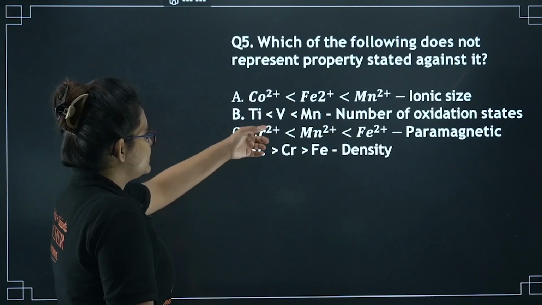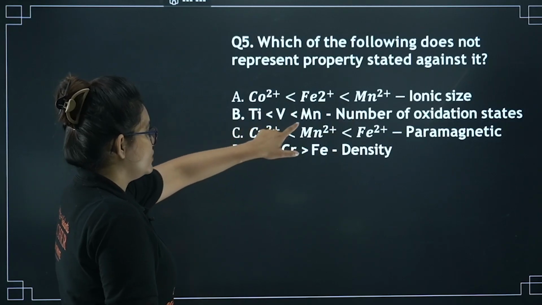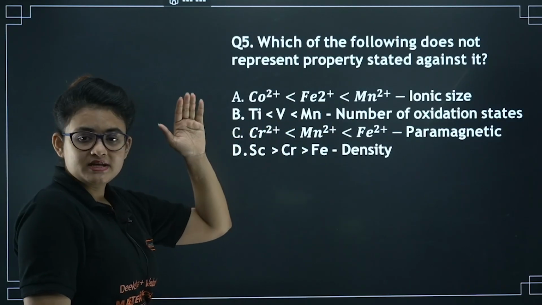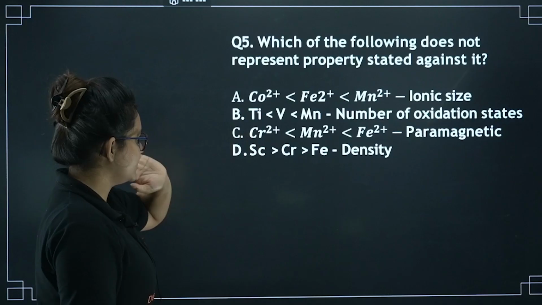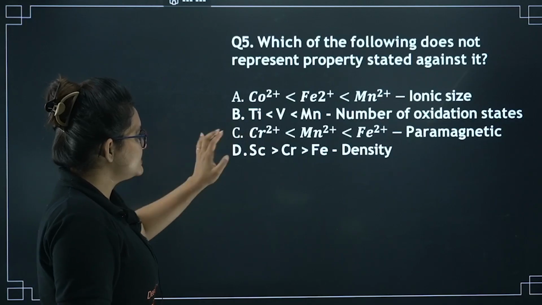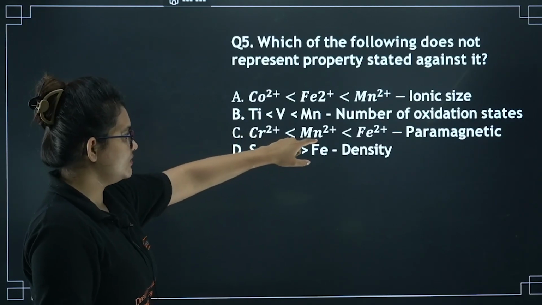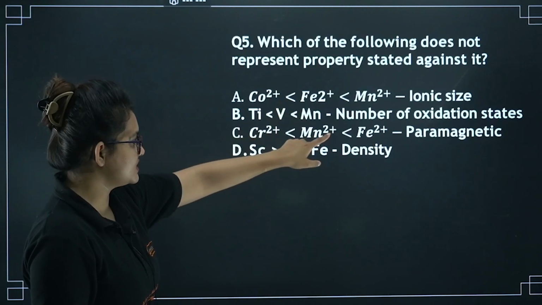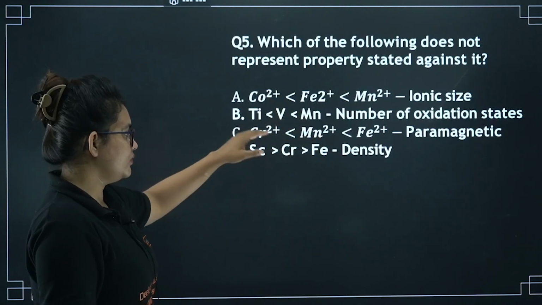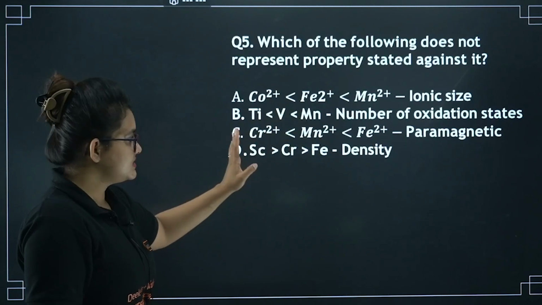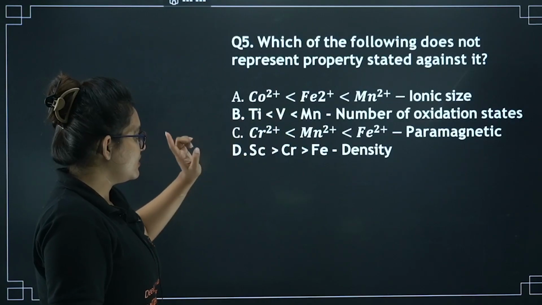Number of oxidation states, this is also correct, because you know manganese shows up to +7 oxidation state. For paramagnetic nature, yes, definitely it's going to be correct because the number of unpaired electrons is maximum in Fe2+, then Mn2+, then Cr2+. I guess it is also fine. But look at this one.